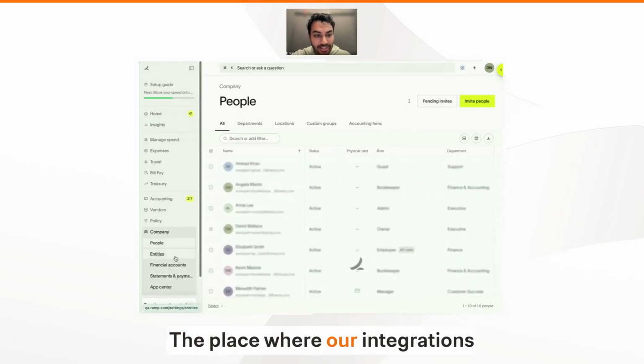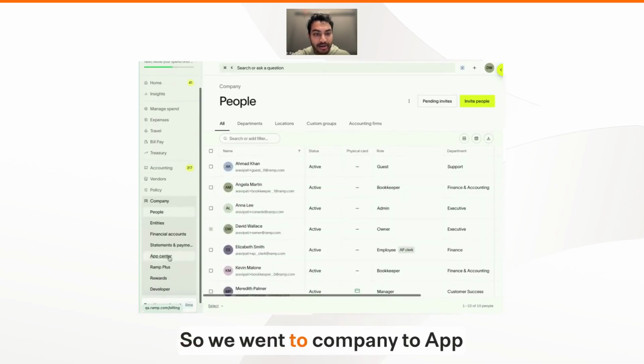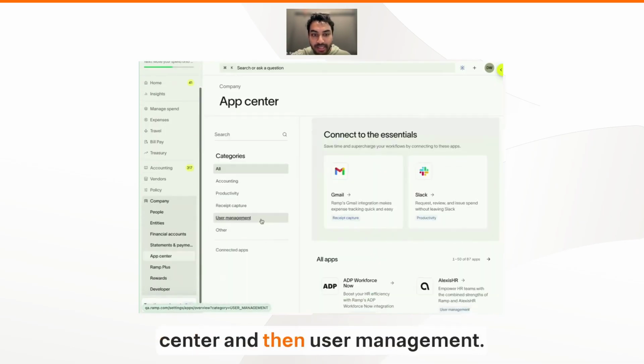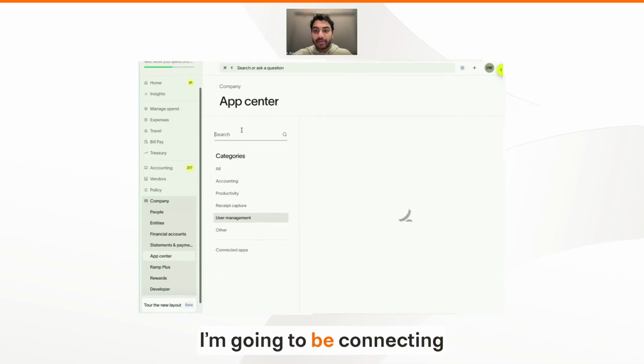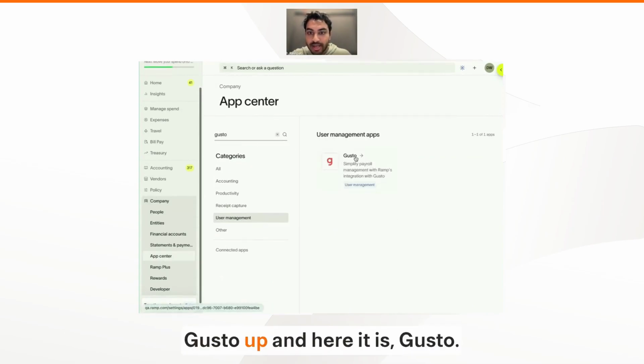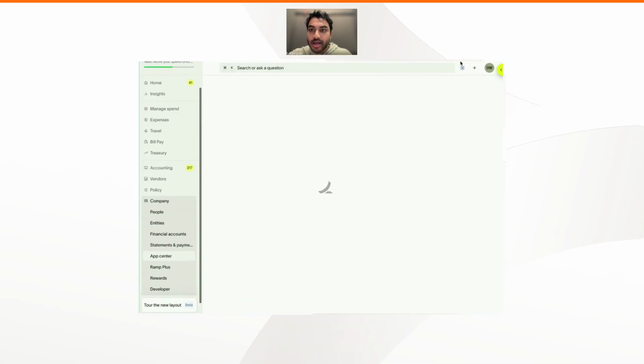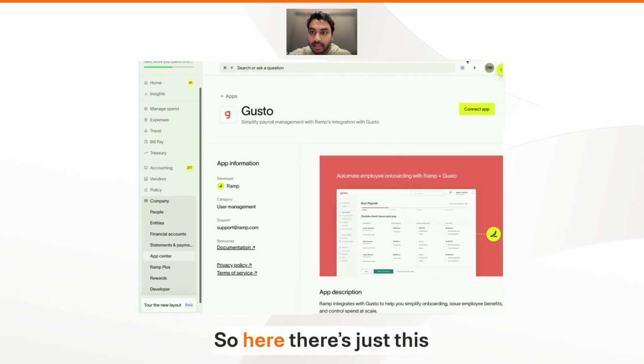The place where HRIS integrations live is in the App Center. So we went Company to App Center, and then User Management. I'm going to be connecting Gusto, so I'm just going to search Gusto up, and here it is, Gusto. Here there's just this Connect App button, so I'm going to click this, and this is when the Merge magic begins.